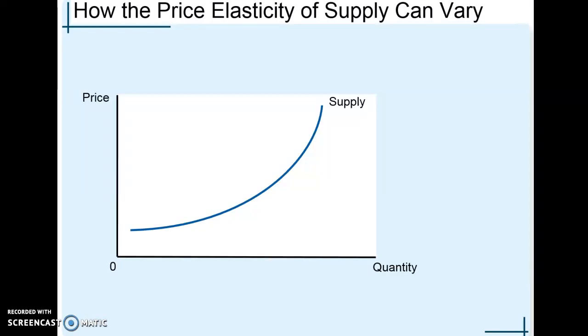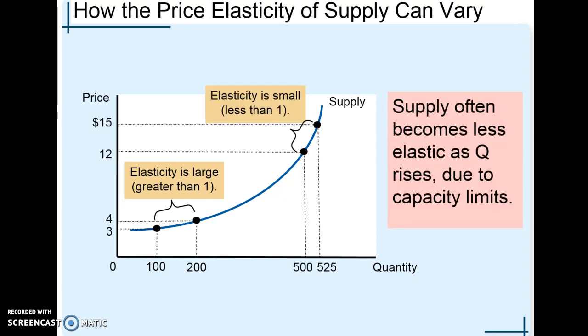How the price elasticity of supply can vary. Supply often becomes less elastic as quantity rises due to capacity limits.